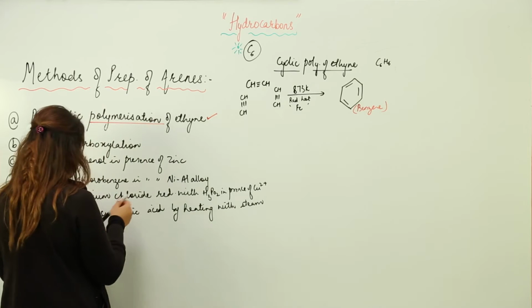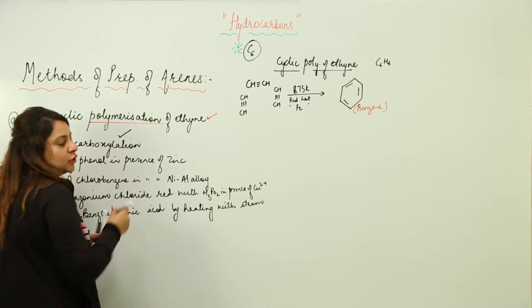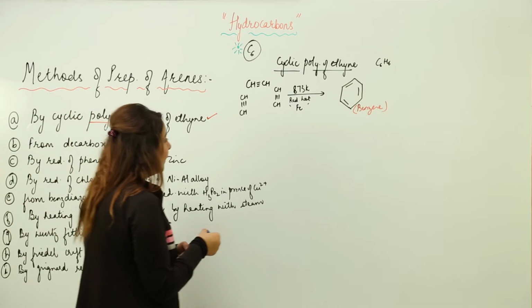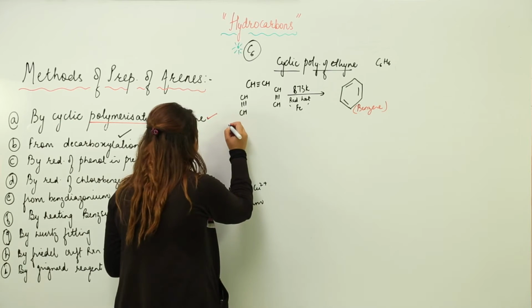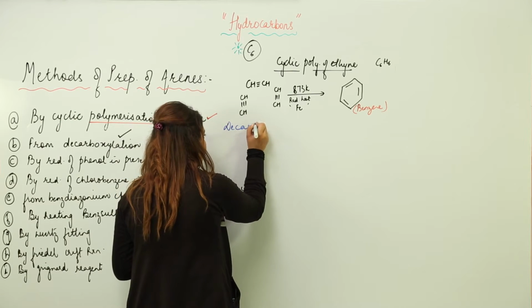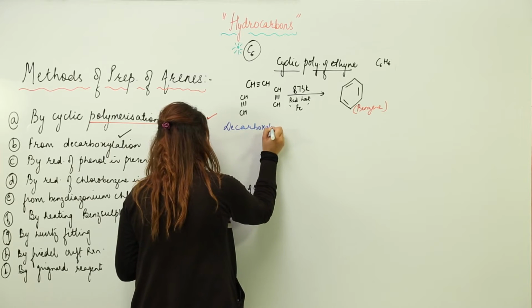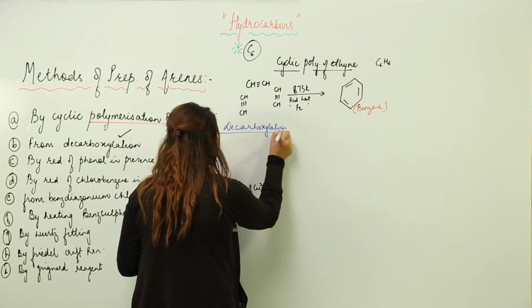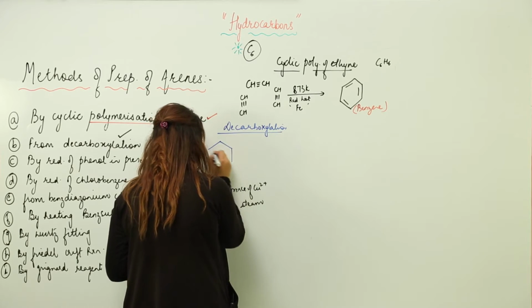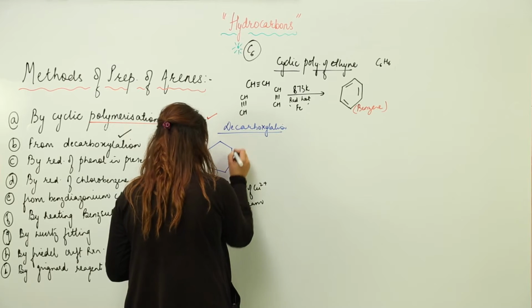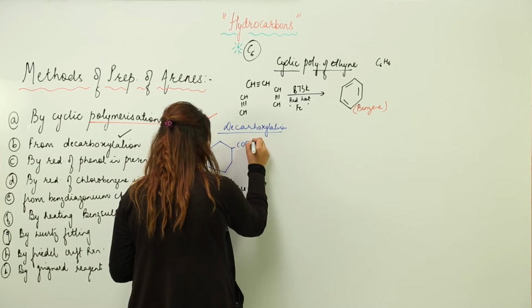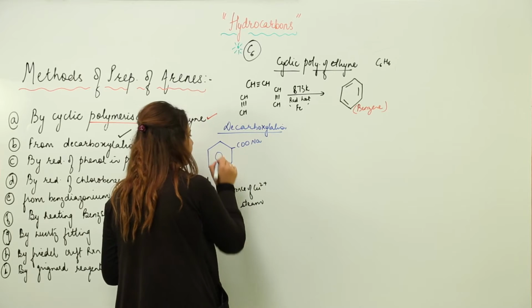Now the second method is from decarboxylation, right. So in decarboxylation, what we need to take is a salt of carboxylic acid.